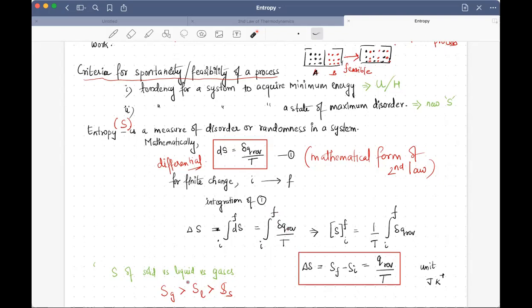Now quickly, if I talk about the values of entropy between different phases, we know that the highest disorder you will find is in gases, and therefore the entropy of gases should be higher than that of liquids. In solids, the disorderliness is lesser, and therefore the entropy value should also be correspondingly lesser in magnitude. In terms of unit, it is very simple to calculate the unit of change in entropy. Heat is in joules, T is in Kelvin, so the unit should be joule per Kelvin.